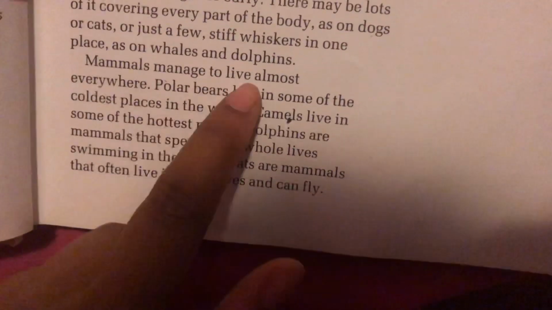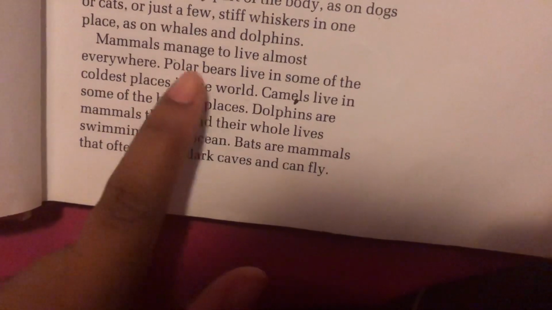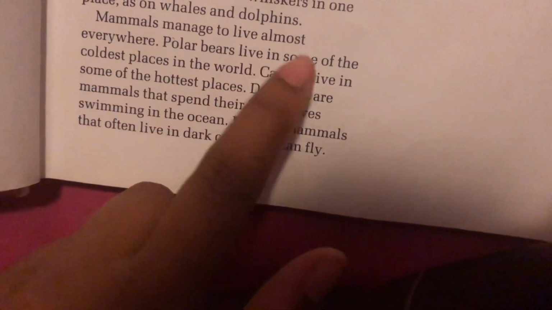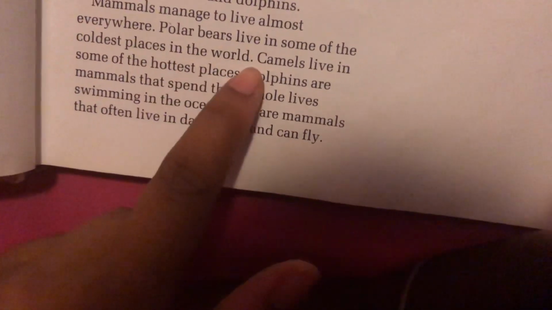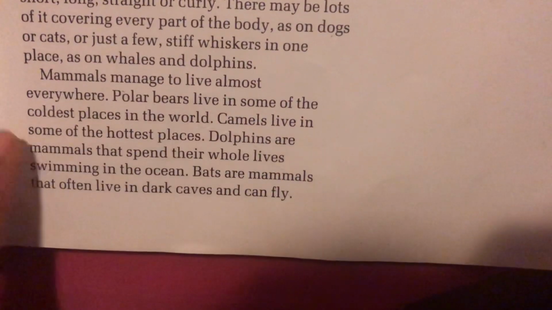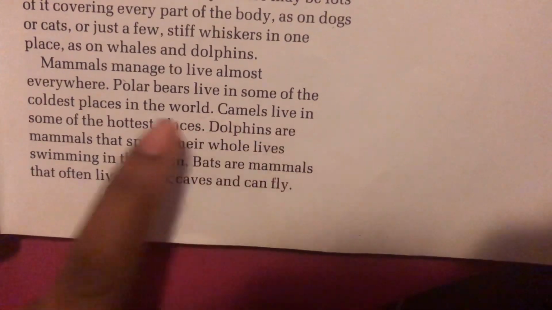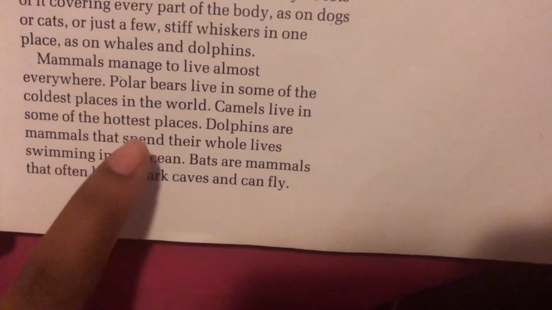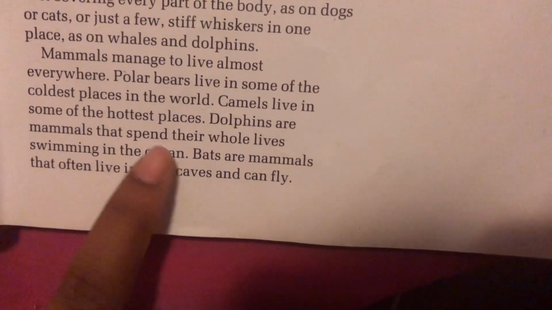Mammals manage to live almost everywhere. Polar bears live in some of the coldest places in the world. Camels live in some of the hottest places. Dolphins are mammals that spend their whole life swimming in the ocean.